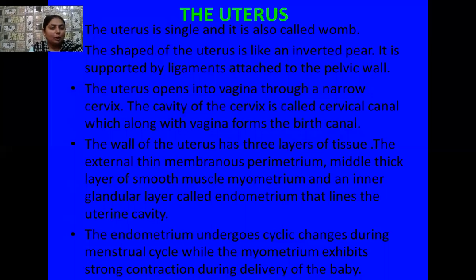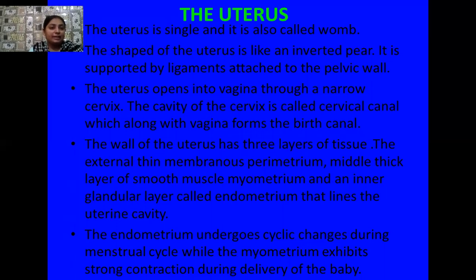Now, the wall of the uterus has three layers of tissues. The external layer is thin and membranous, and it is known as the perimetrium. The middle layer consists of smooth muscles and is known as the myometrium. The innermost layer is a glandular layer and is known as the endometrium.